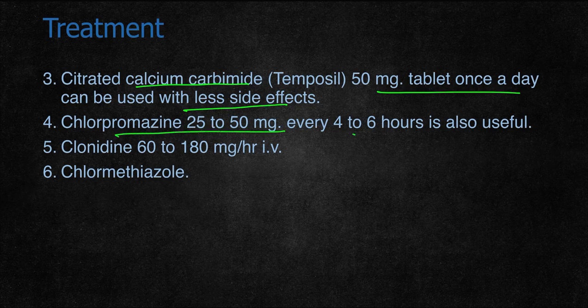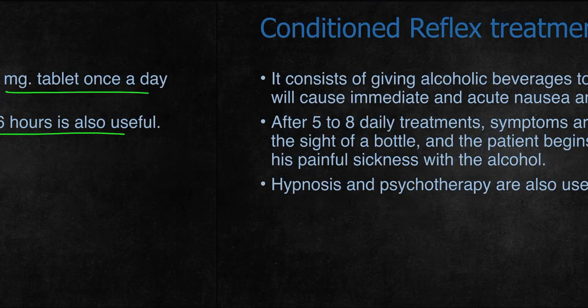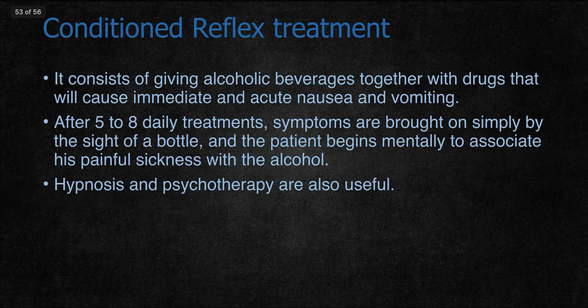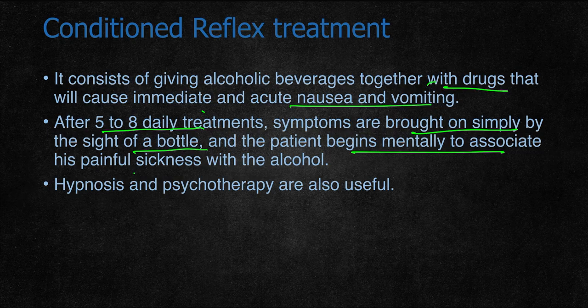Chlorpromazine 25 mg every 4 to 6 hours is also useful. Clonidine is also given, or promethazine is also useful. Some conditioned reflex treatment is also tried, where alcoholic beverages are given together with some drugs that cause immediate or acute nausea and vomiting. In this there are 5 to 8 daily treatments. Symptoms are brought on simply by the sight of a bottle, and the patient begins to associate alcohol with painful sickness. So alcohol is given with drugs which cause nausea and vomiting.